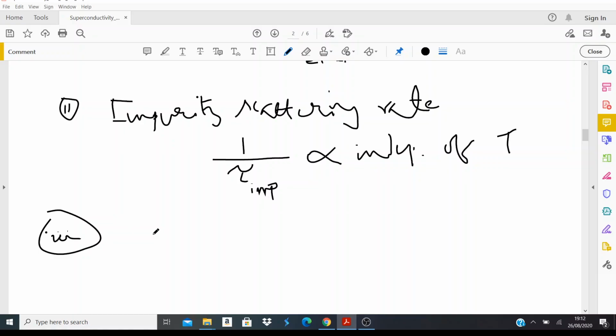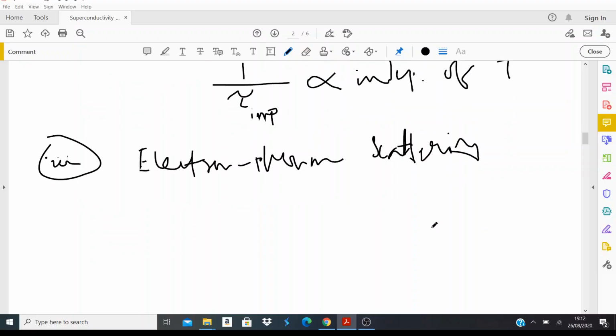And from your basic second year solid state physics, you recall that the movement of ions is nothing but the phonons, right? So when I say the scattering of electron with the lattice or with the ions, it means electron-phonon interaction, or electron-phonon scattering. So you can also model this electron-phonon scattering rate, right? And from that you can show that the scattering rate between the electron and the phonon